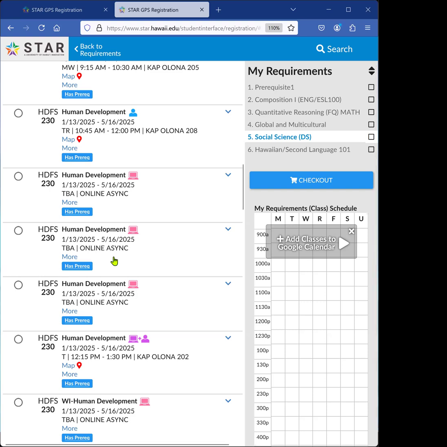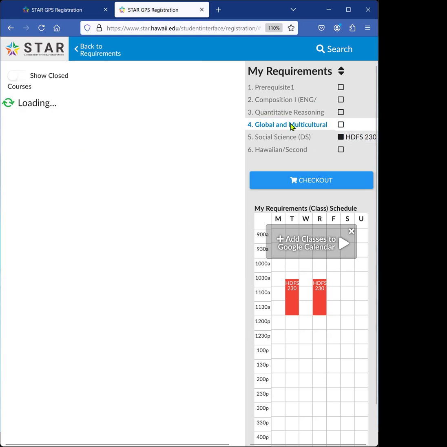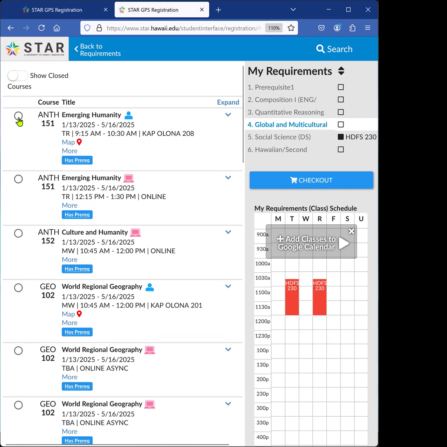Once you find a class that you like, click on the bubble and move on to finding your next class. Once you have selected the courses you are interested in, click on the blue Check Out button.